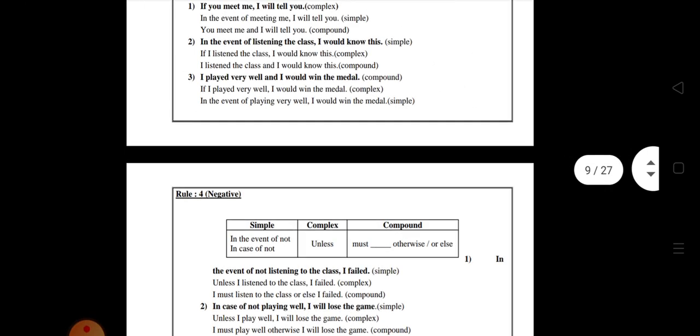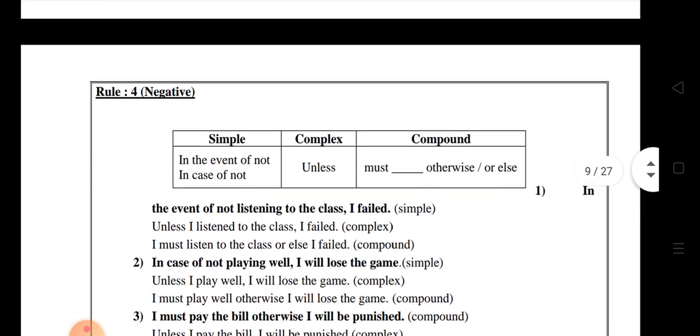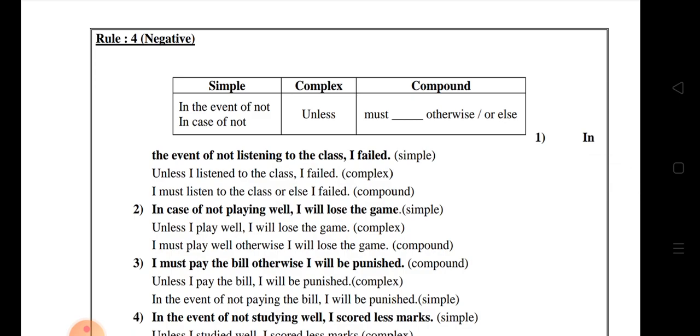So the next rule is negative. The next rule is negative: in the event of not. In the event of or in case of not, the complex is unless and the compound is must, otherwise or else. Okay, so look at this one.